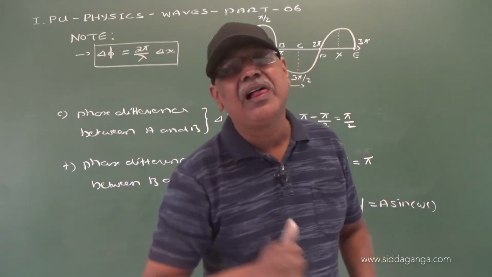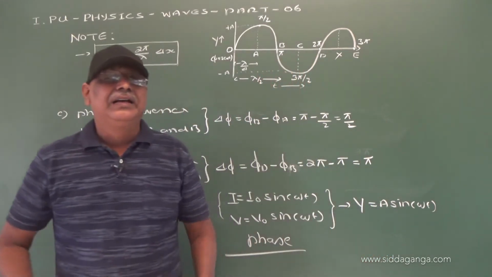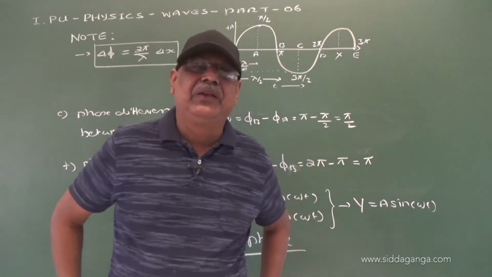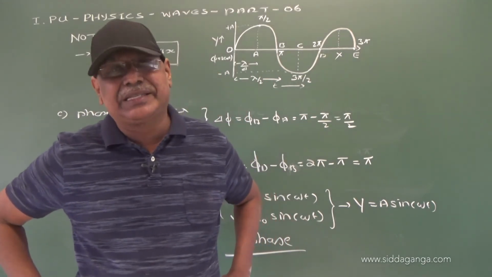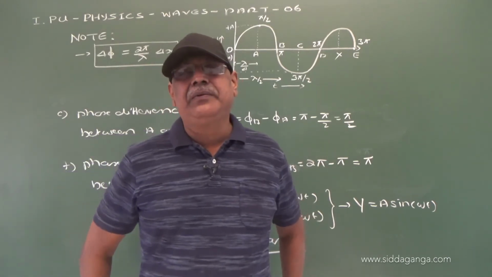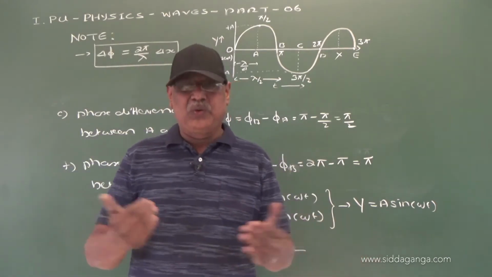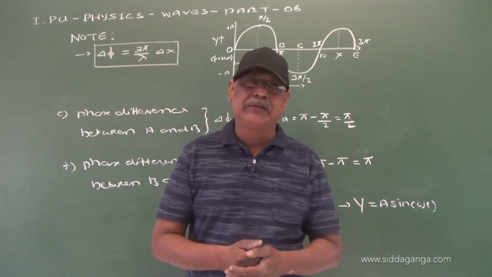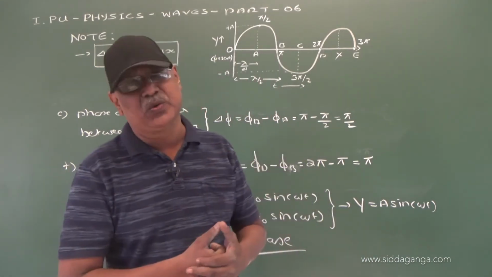Even in alternating current circuits we use the word phase and phase difference. Now the students from the rural side, you might have heard this word.